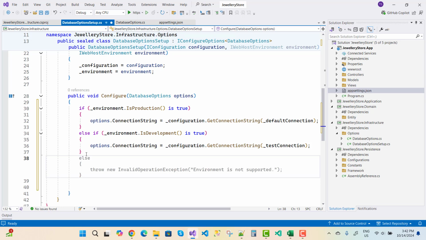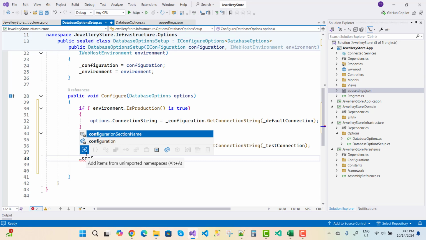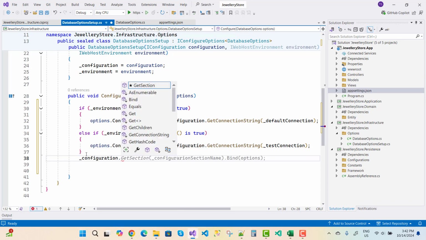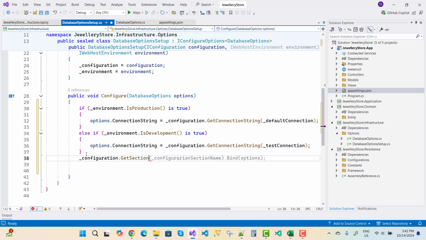Otherwise just get _configuration.GetSection, and what is the section? ConfigurationSectionName, Bind with the options.